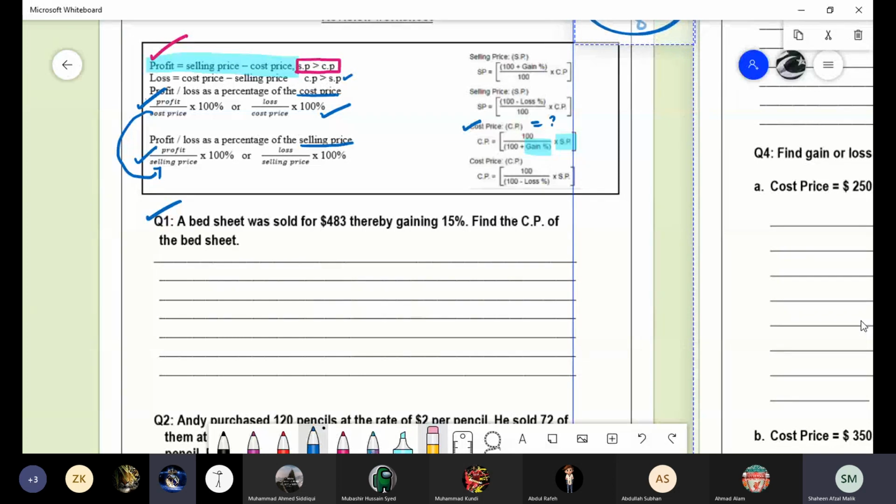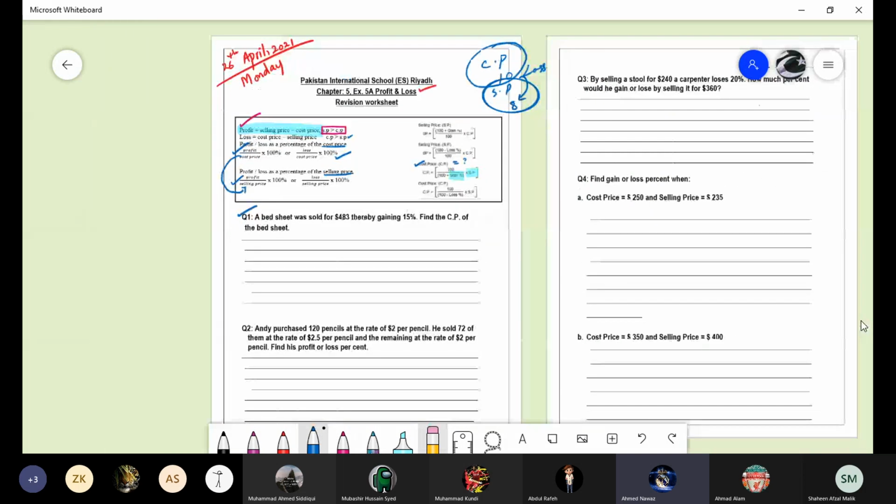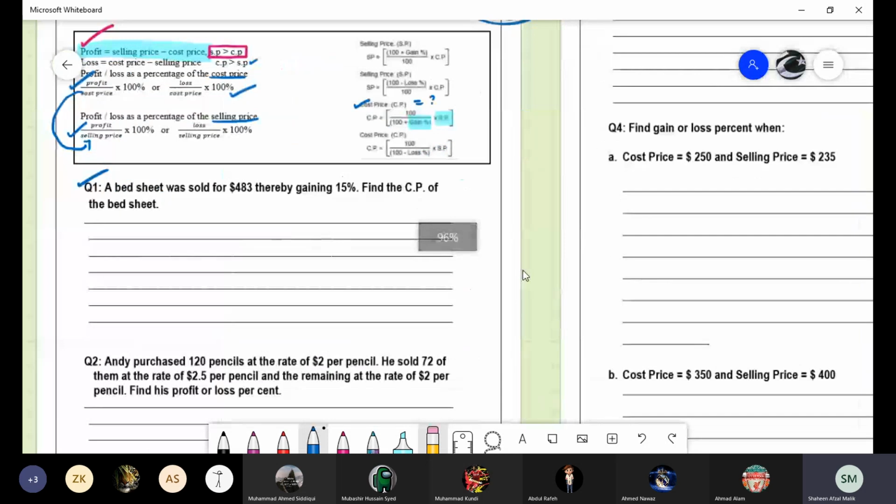A bedsheet was sold for $483, thereby gaining 15%. Find the cost price. What is given to you in the question? The selling price. So we can write here the selling price is given, that is $483. And gaining means the profit percentage is given to you, that is 15%. You have to find out the cost price of the bed sheet.